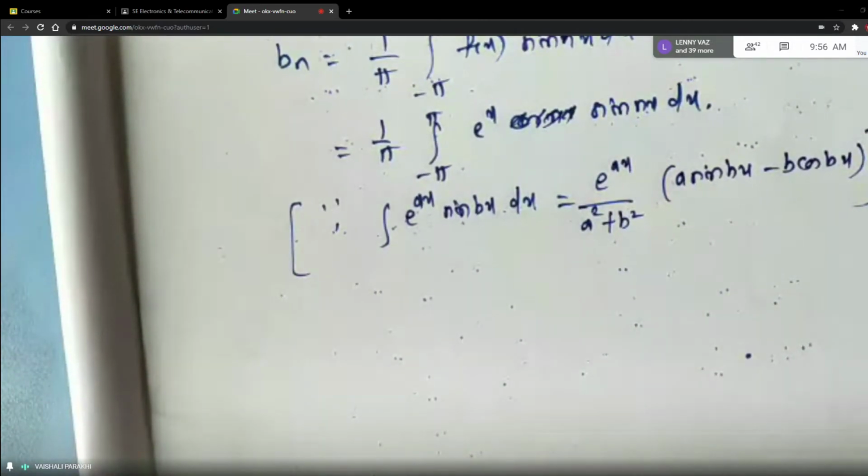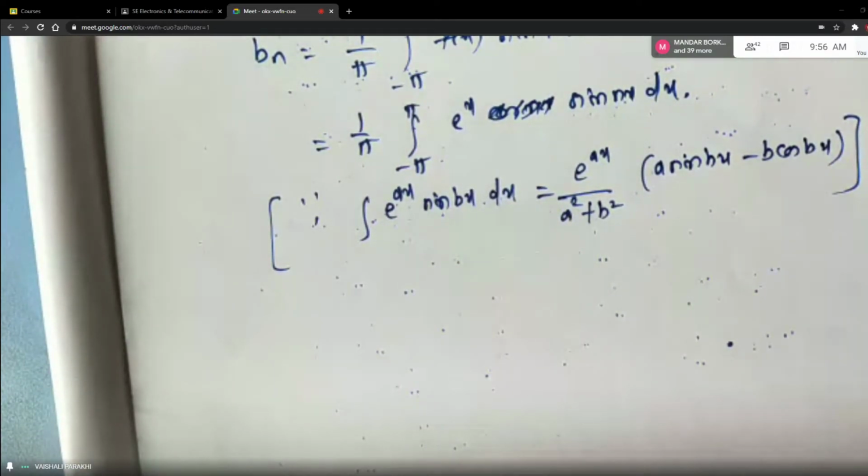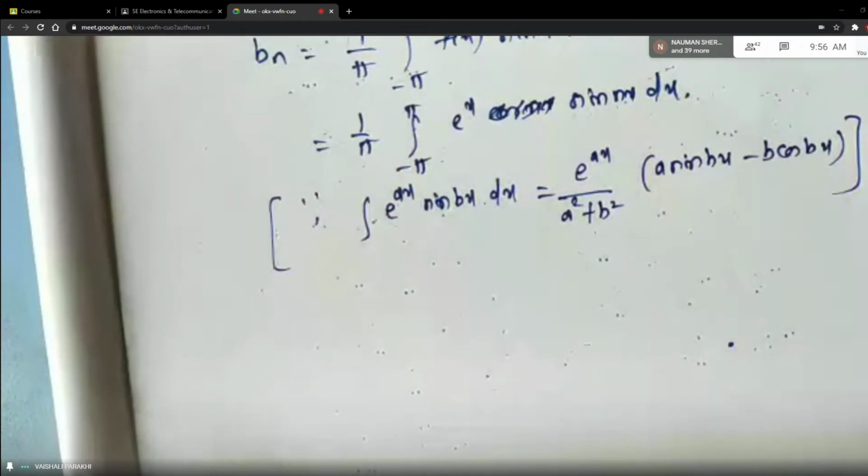So this formula you need to learn by heart. Even new students, you have to learn all these basic formulas by heart. Otherwise, if you get confused in this formula, then you will not be able to find out Bn. And the major part in Fourier series is getting correct values of a0, an and bn. So when we correct the papers, our attention is whether the student got the correct value of a0, an and bn. Okay.